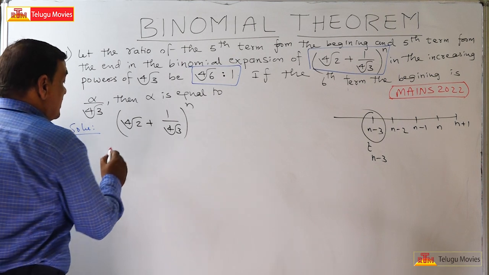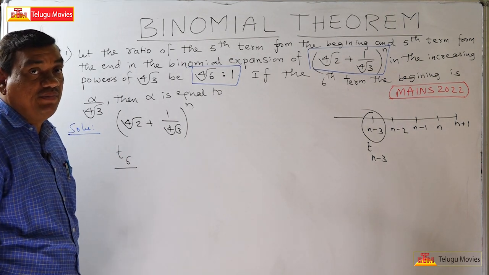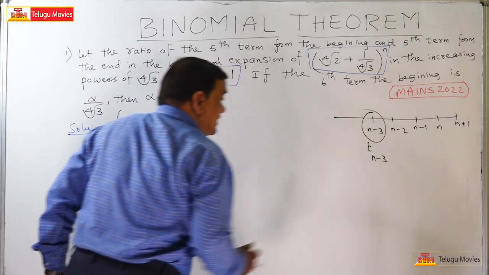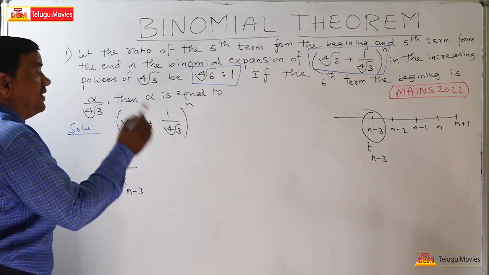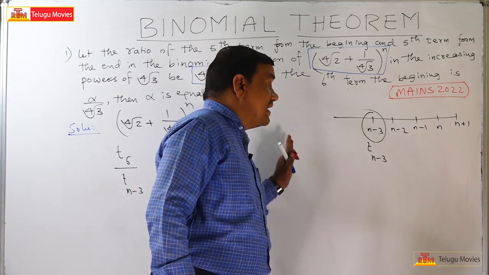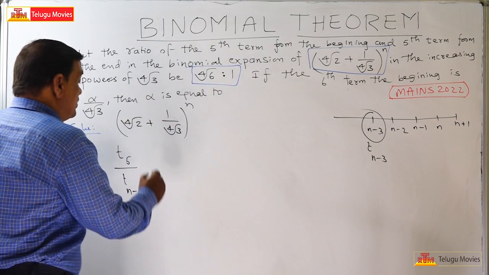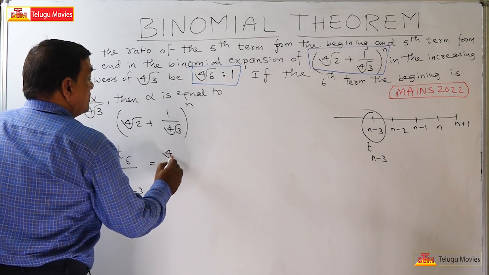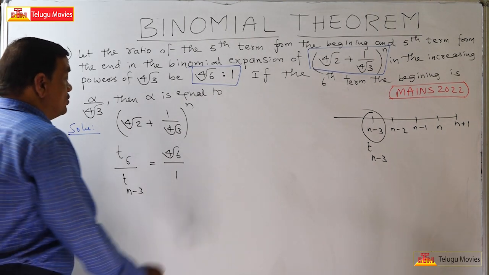Now, it is given that the ratio of the fifth term from the beginning and the n minus third term from the beginning, which is the same as the fifth term from the end, is equal to fourth root of 6 by 1. So this is the ratio given. Understand? So, let us see this.